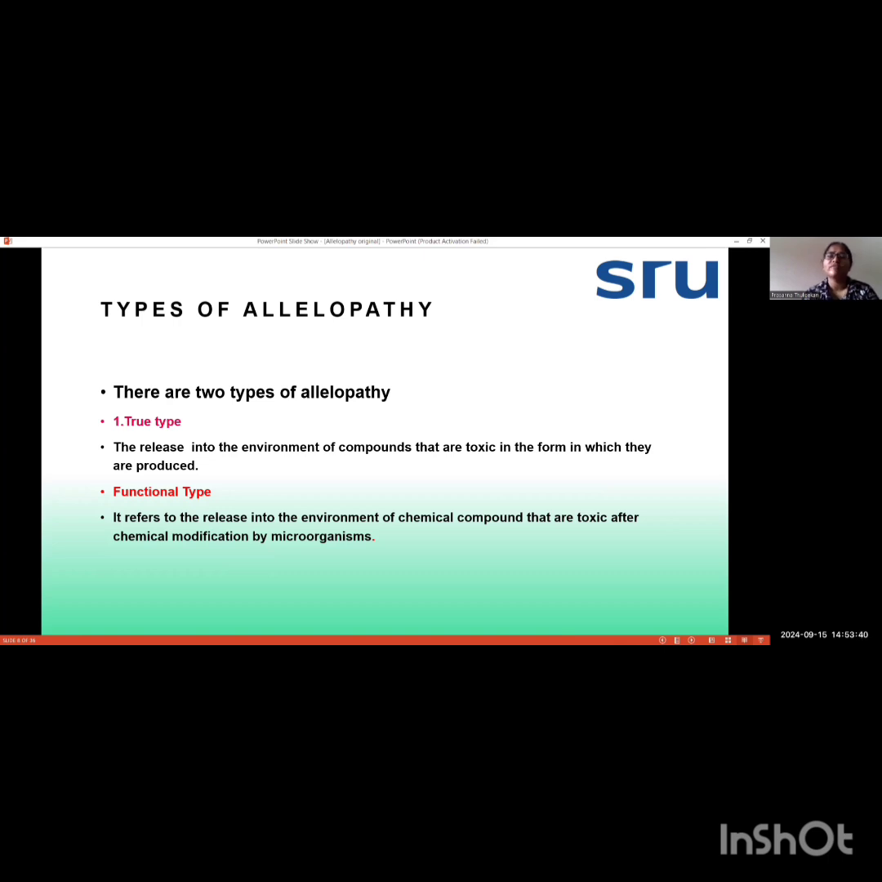So next we come to functional type. It refers to the release of environmental chemical compounds that are toxic after chemical modification by microorganisms. So in the functional type, when those chemicals are released by the plant or the microorganisms, they need some kind of modification or changes done by the microorganisms. So when this plant releases this kind of chemicals, microorganisms will also release some kind of enzymes that will modify these allochemicals and make them toxic for the other plants.